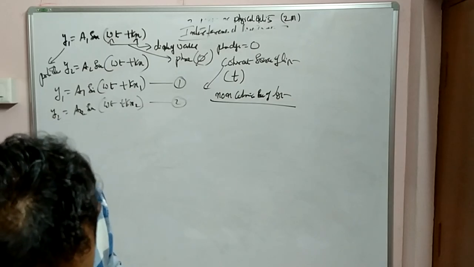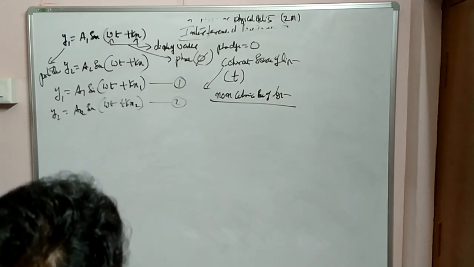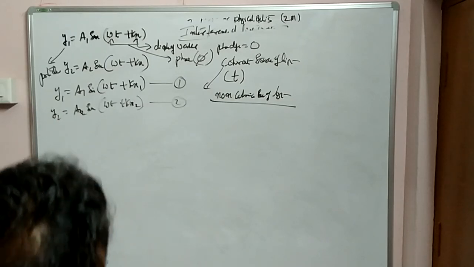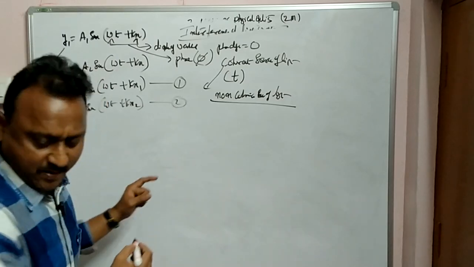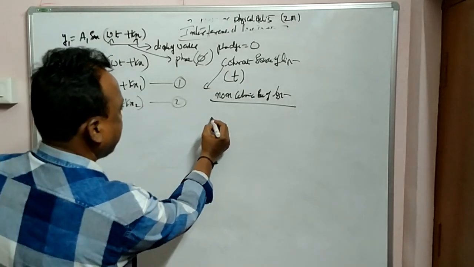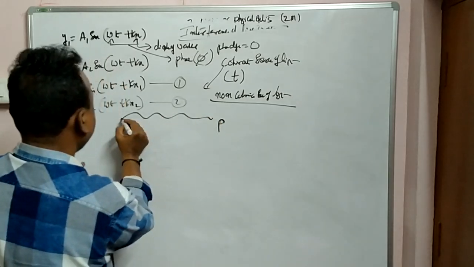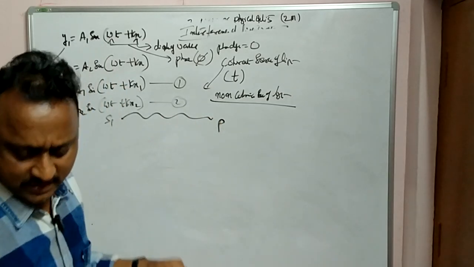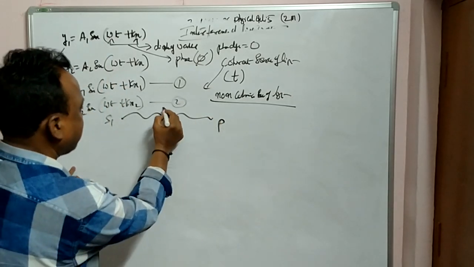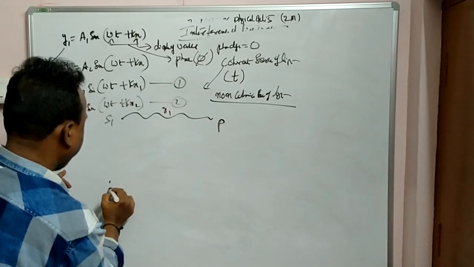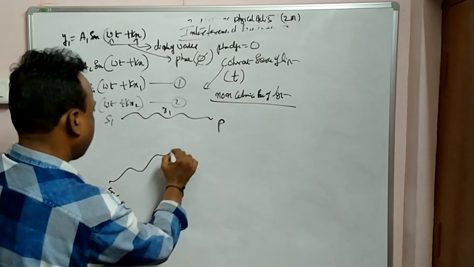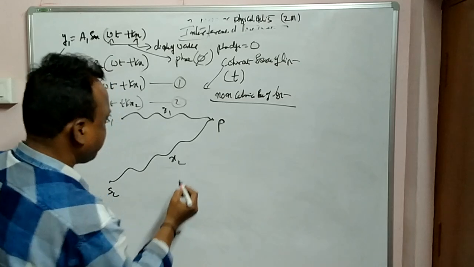Clear? So here what is happening? For example, here is a point P. This is one wave. Say S1 wave is traveling. Let this displacement be x1. Let one more wave be S2 here. Let this displacement be x2.